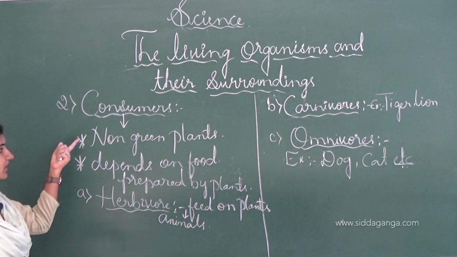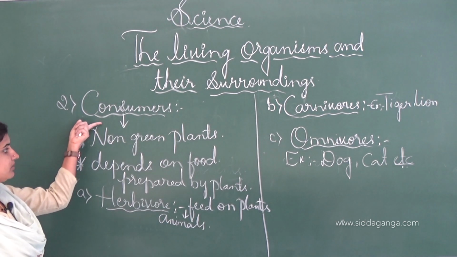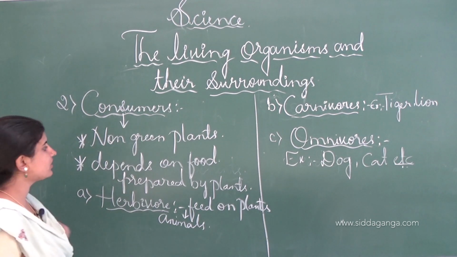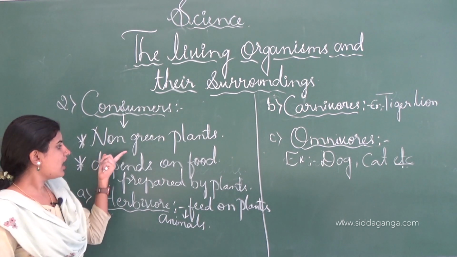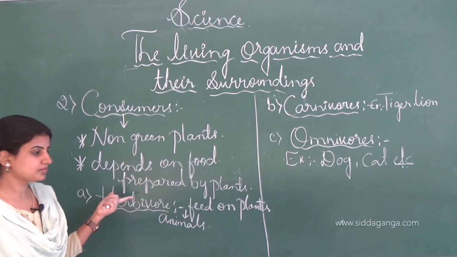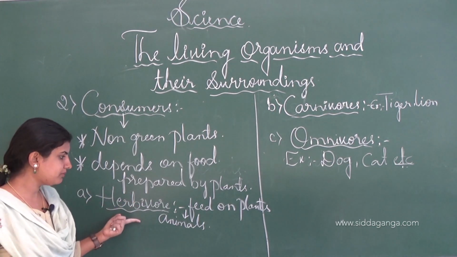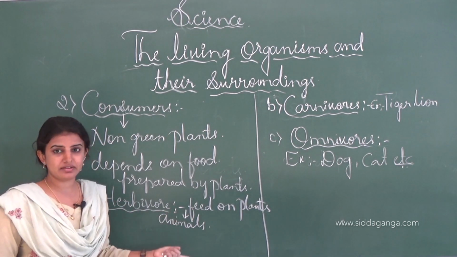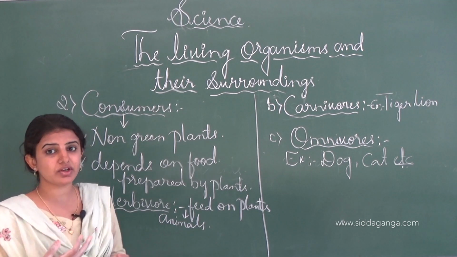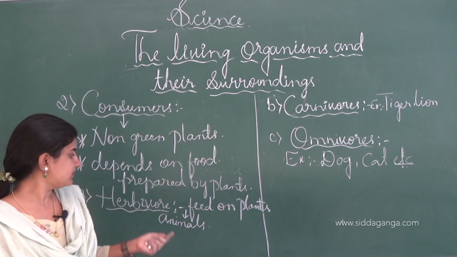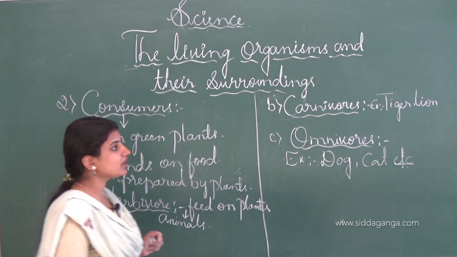Consumers are all non-green plants and the animals, and these consumers depend on the food prepared by the plants, in which the first one is the herbivore. Animals which feed on the plants are called herbivores. Examples are the goat, sheep and buffalo. Next one is the carnivore.